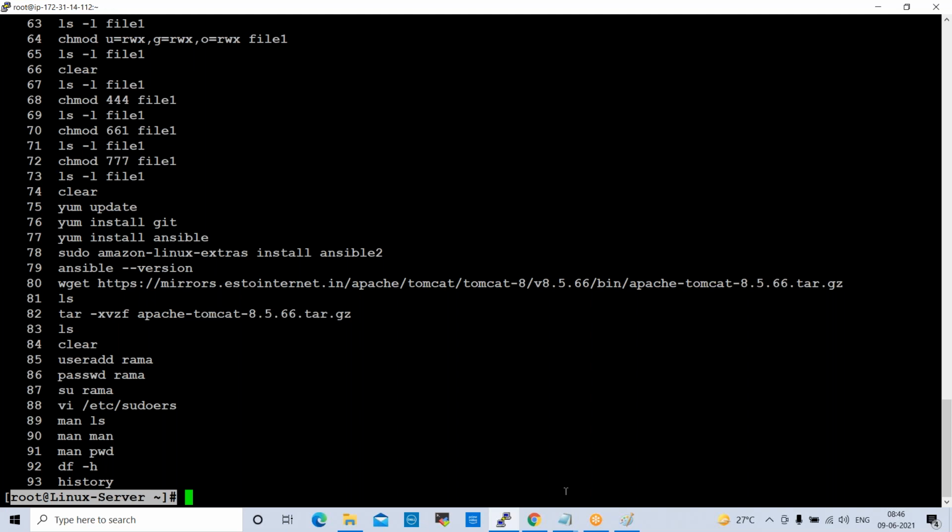So we discussed what is /root and what is /home. /root is the home directory for the root user, meaning the super user. It provides the working environment for the root user.